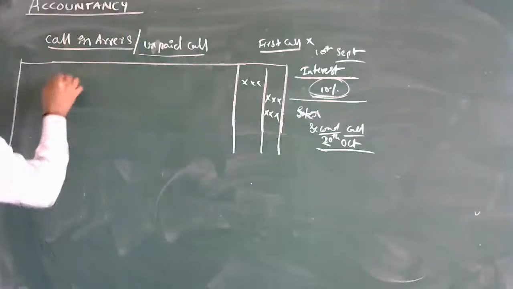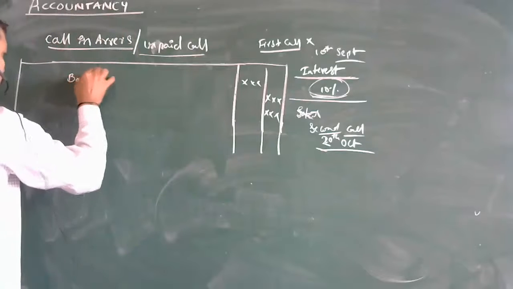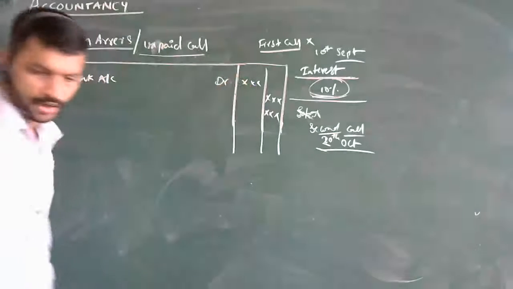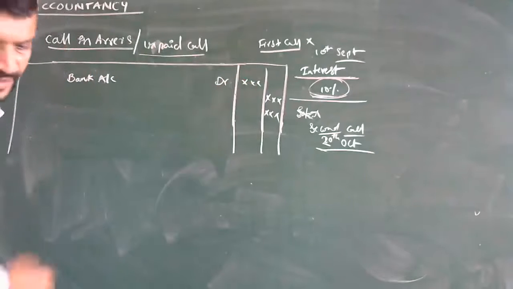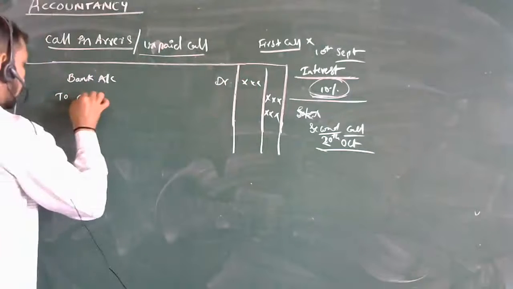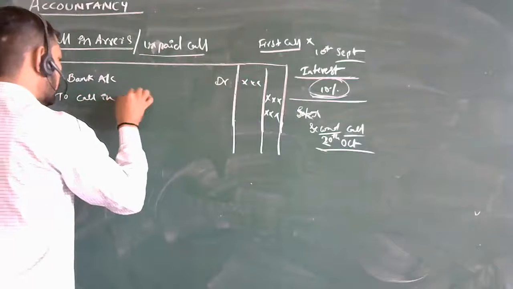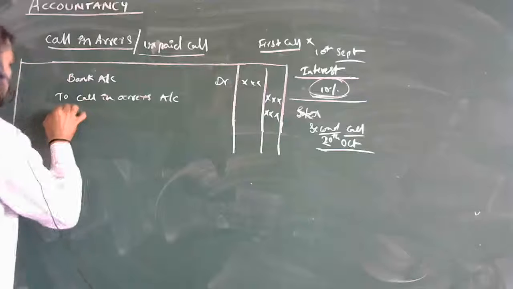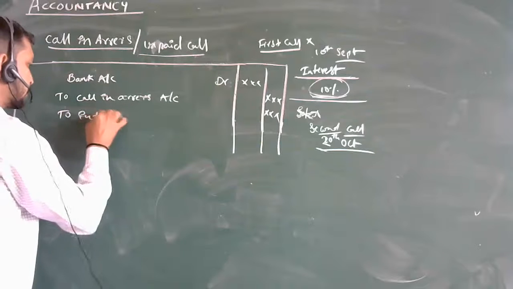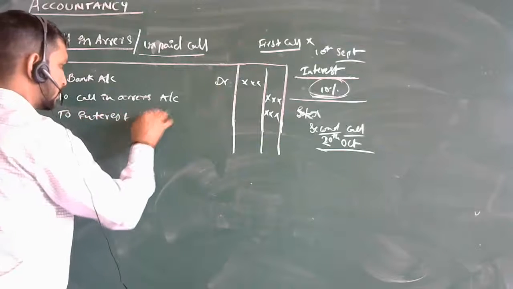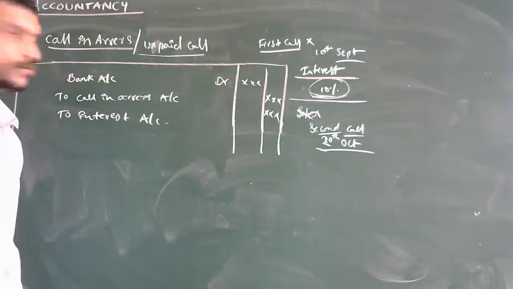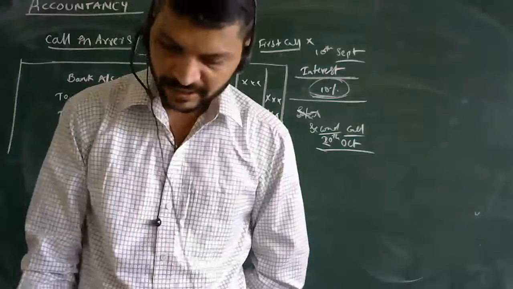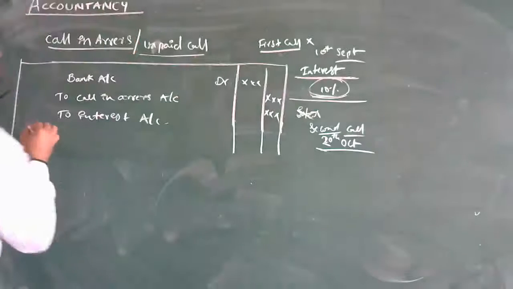So it will be like: bank account debit, to calls in arrears account, to interest account. These two things you can mention here. So what it means, see, call in arrears received with interest.